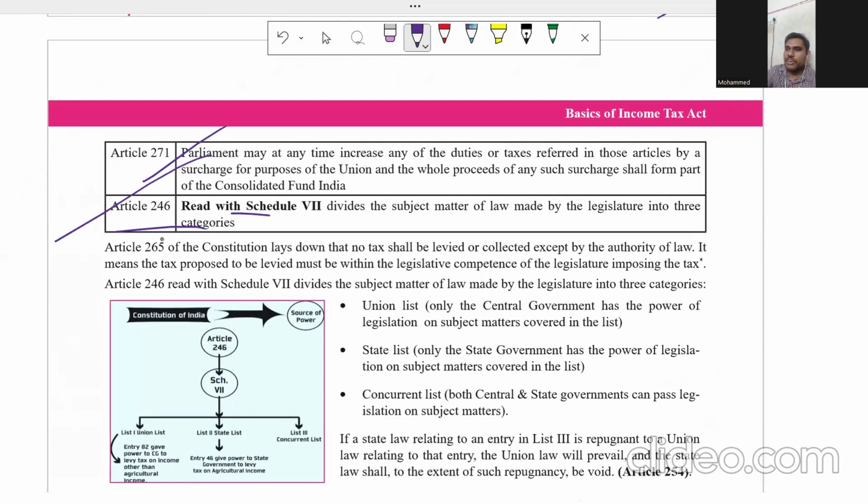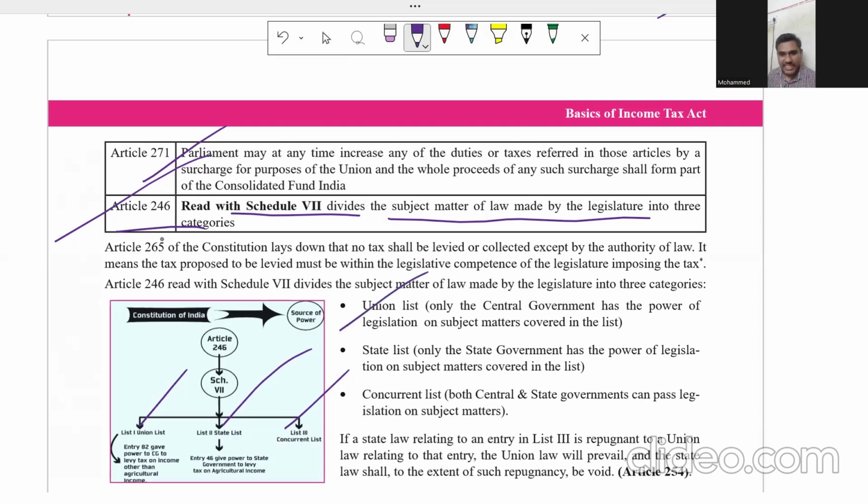Article 246, read with Schedule 7, divides the subject matter of law. Article 246 has divided the Indian list into three types of lists: the union list, state list, and concurrent list. Let me explain briefly. Union list is where only the central government has the power. For example, income tax: the whole of India is going to take the decision, Parliament is going to take the decision. The central government has exclusive authority to take action on the union list.